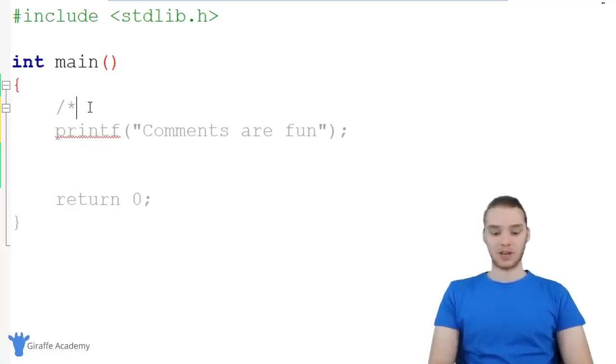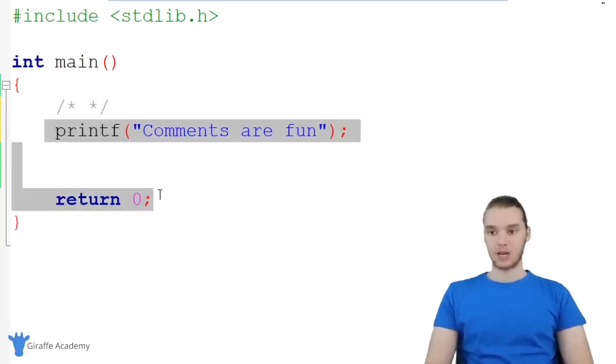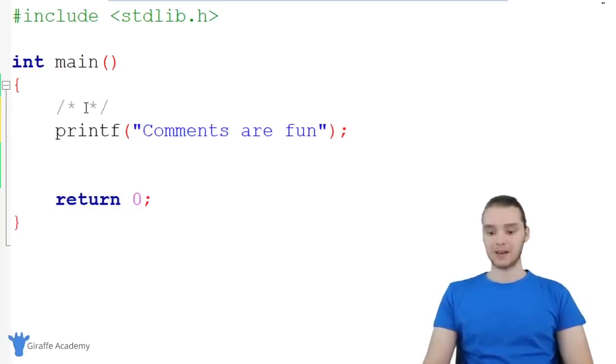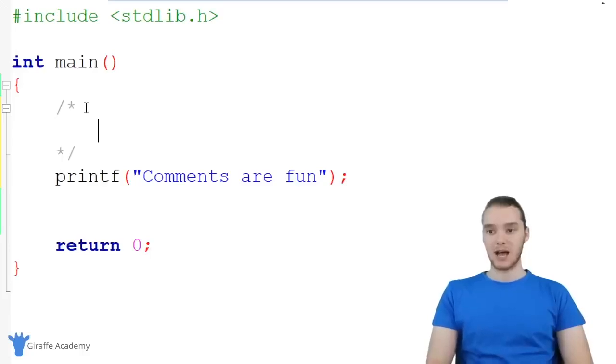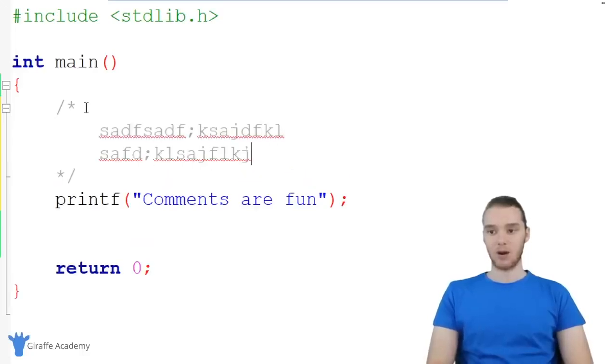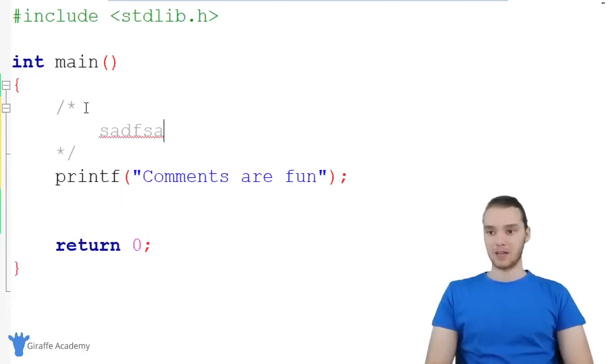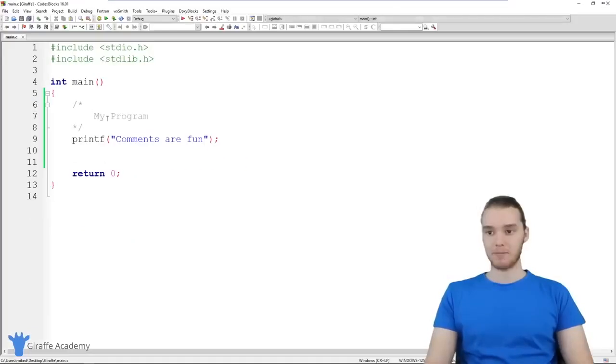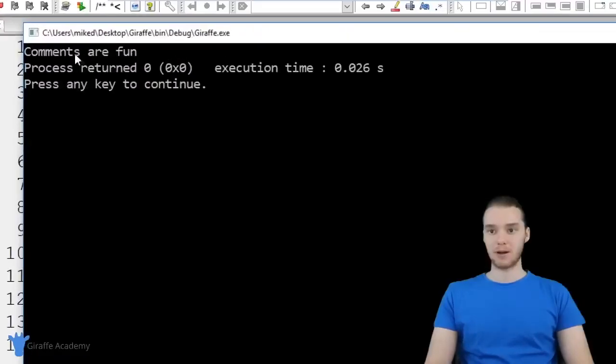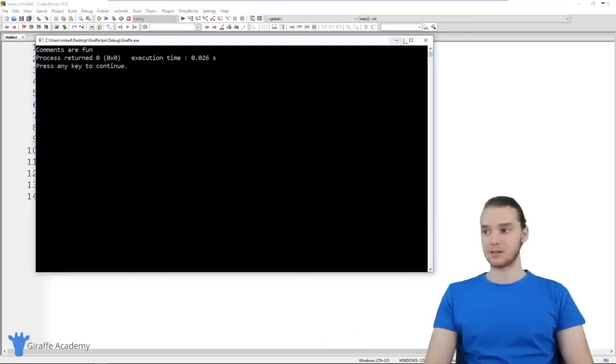In order to close off the comment, I can use another asterisk and another /. You'll see the code changed back to normal code. Inside of these two tags, I can basically write out anything I want and it's going to get considered as a comment. So for example, if I ran my program, this whole thing is going to get ignored by C. So it's just going to print out comments are fun. It's not going to do anything else.